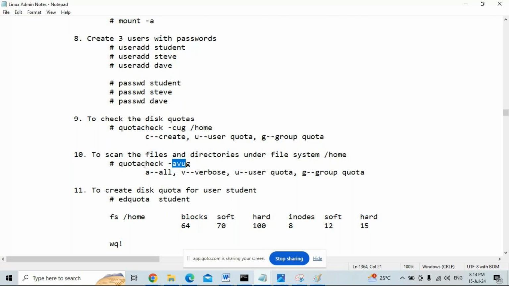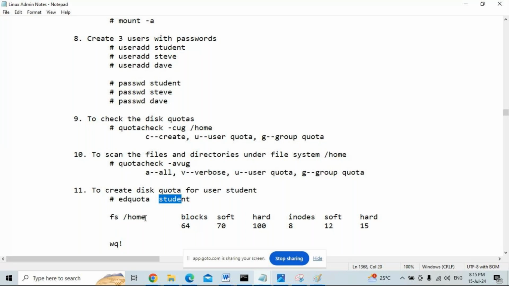What this command does is scan all the files and directories under file system /home. Now run the command edquota username. Edquota stands for edit quota. Username is student. You can see the line here.